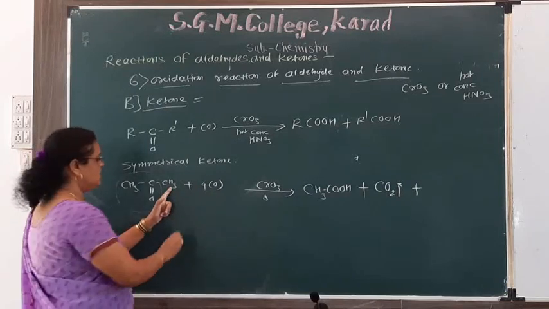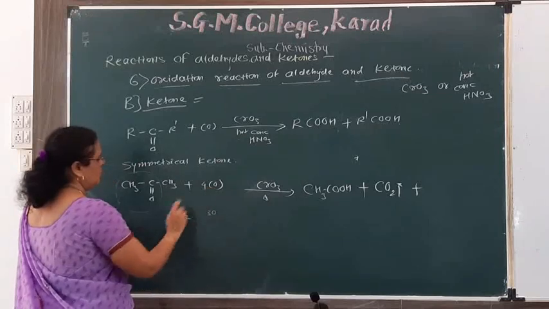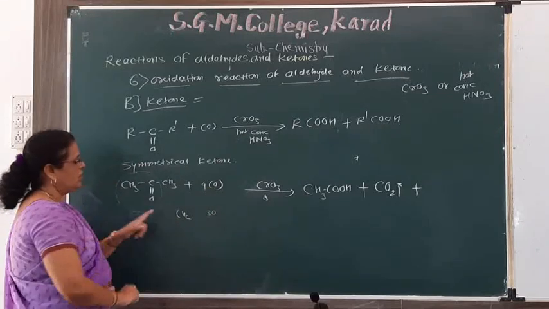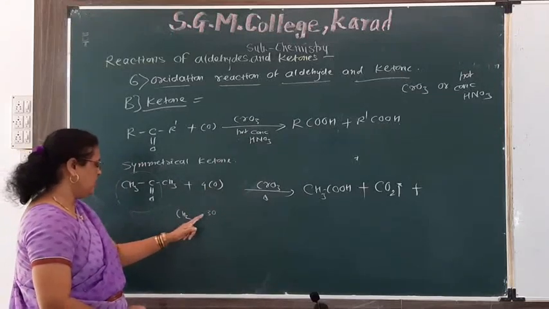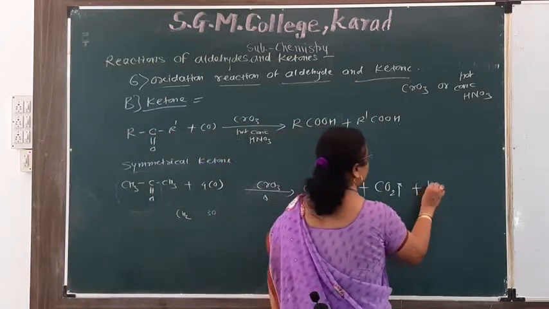CH3COOH means here CH2 and thrice oxygen. Out of this thrice oxygen, CO2 takes 1 oxygen and 2 hydrogen give H2O.